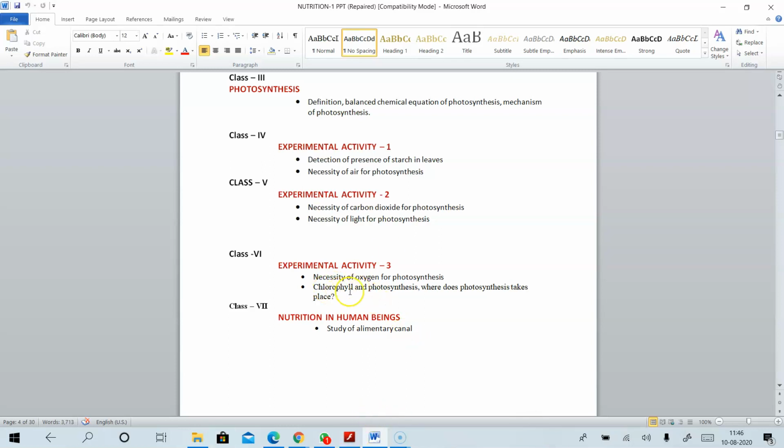And the other topic, chlorophyll. In Saturday's class we have learnt about chlorophyll. Where does the chlorophyll present? And what is the function of chlorophyll? What are the thylakoid membranes it consists of? And where does the photosynthesis take place? So already we have discussed this in class, that is on Saturday's class.